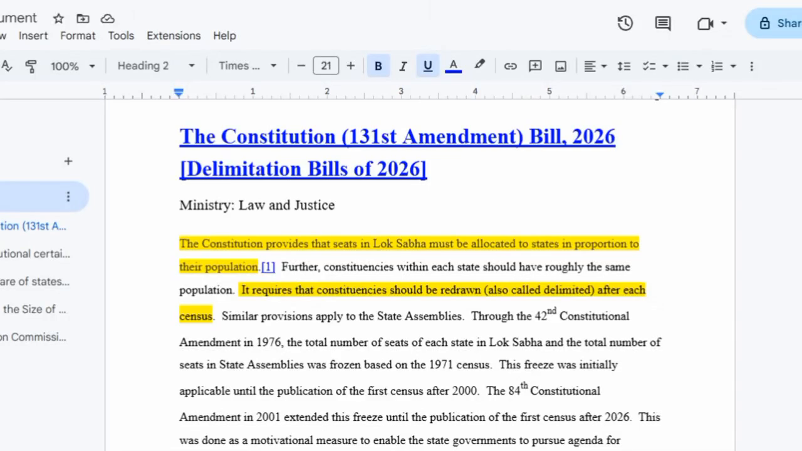Hello viewers, let us understand the Constitution 131st Amendment Bill of 2026, that is also known as the Delimitation Bill of 2026. This bill was presented under the Ministry of Law and Justice.